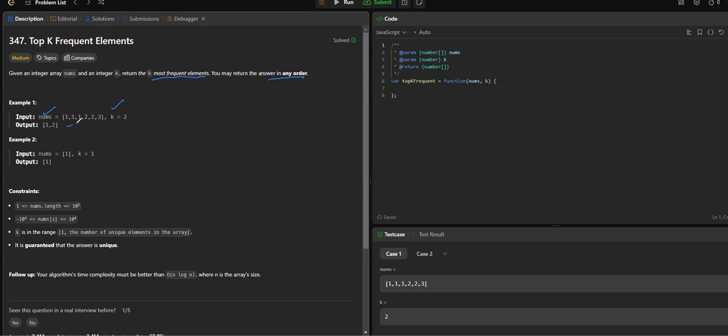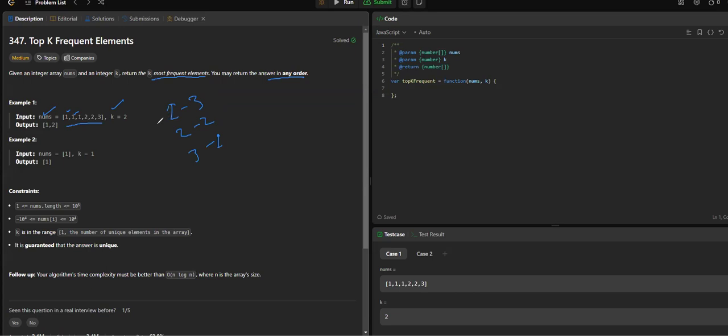If you see this array, here we have 1, 1, 1, 2, 2, and 3. One thing to note with these two examples is that it doesn't say the numbers are in sorted order. So let's not assume the numbers would be in sorted order, even though these two examples are similar to that. If you see, 1 occurred 3 times, 2 occurred 2 times, 3 occurred once.